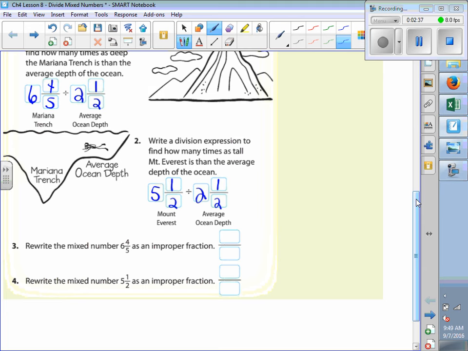All right. Now, just as we were practicing in the past couple of days, we know how to write the mixed number as an improper fraction, correct? All we're going to do is take that number and multiply, and then we're going to add.